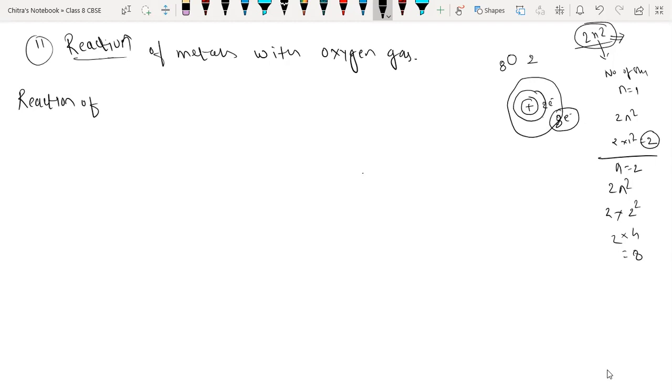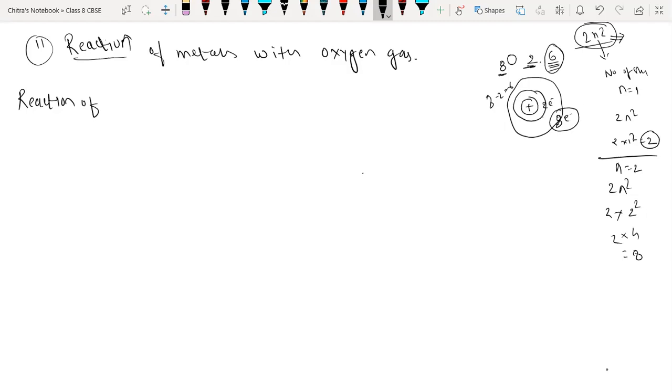But oxygen has only 6 electrons in its outermost shell. Listen here. Along with oxygen, we have 8 electrons in total. In the first shell, there are 2 electrons, so 8 minus 2 means 6. That means in the second shell, only 6 electrons are present. Is it clear? Only the second shell.